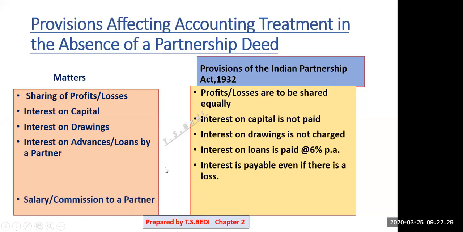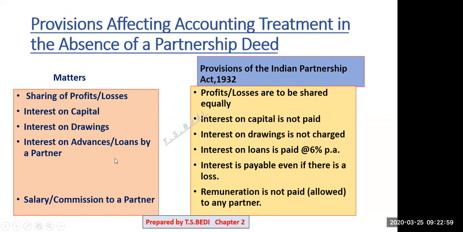Then salary or commission to a partner, no salary or commission will be given. Remuneration or salary is not paid to any partner. We should use the word remuneration for the partner because a partner is not an employee, he is an employer. So the word remuneration should be used if salary is paid to the partner. You can say that salary and remuneration both are the same. So remuneration is not paid to any partner.